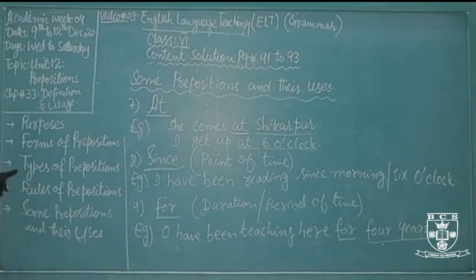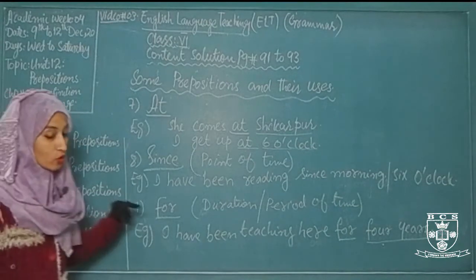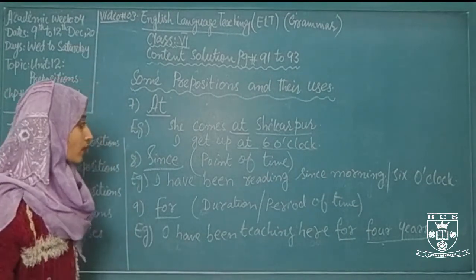After this we discussed the types of preposition: preposition of time, preposition of place, preposition of direction or movement, and preposition of manner. Then we discussed the rules of preposition, how to put prepositions in any sentence, and in the last we discussed some common prepositions and their uses. Now this is the end of this topic. Let's discuss the book exercises.